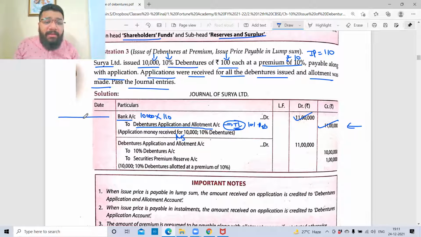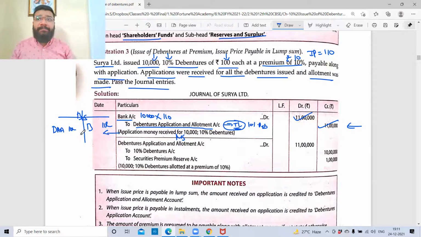If I prepare a balance sheet after this stage, in the bank account I have 11 lakh rupees, and on the liability side, under the heading other current liabilities, I'll be reflecting debenture application and allotment, 11 lakh rupees. This is the position of the balance sheet after the first entry.